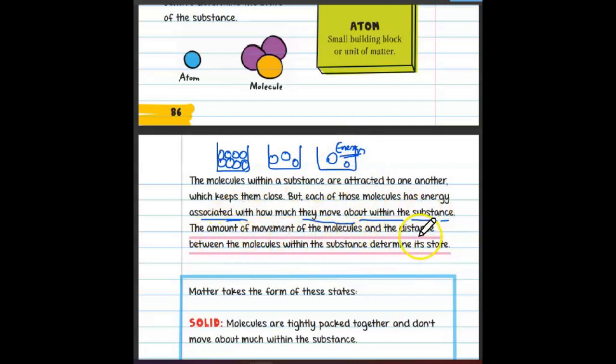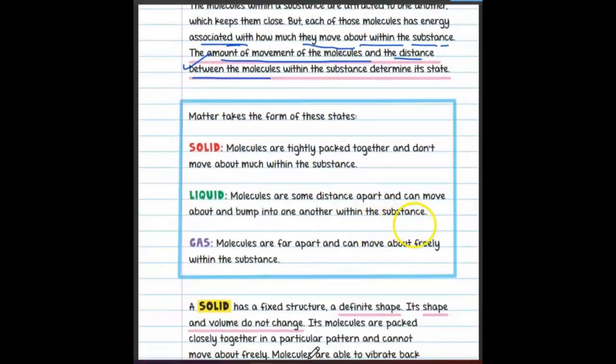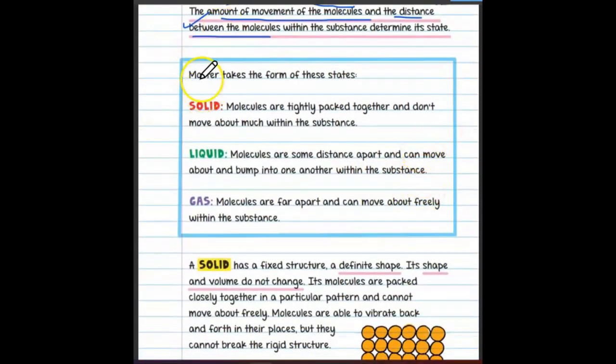The amount of movement of the molecules and the distance between the molecules within the substance determine its state. Okay, now matter takes the form of these states. So how does matter take this form?